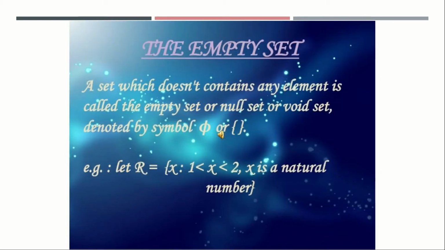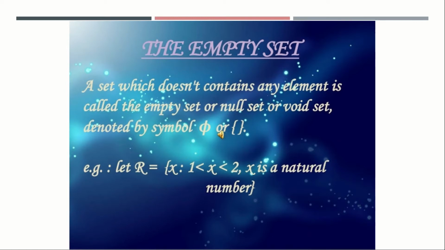First one is the empty set. The name itself signifies it is empty, meaning nothing. A set which doesn't contain any element is called an empty set or null set or a void set, denoted by the symbol null, or a closed bracket where not even a single element is there.